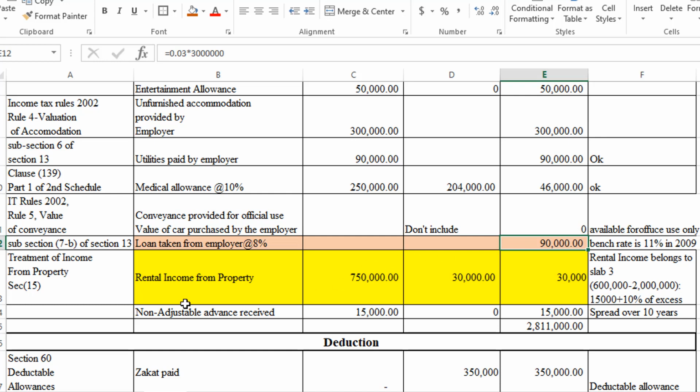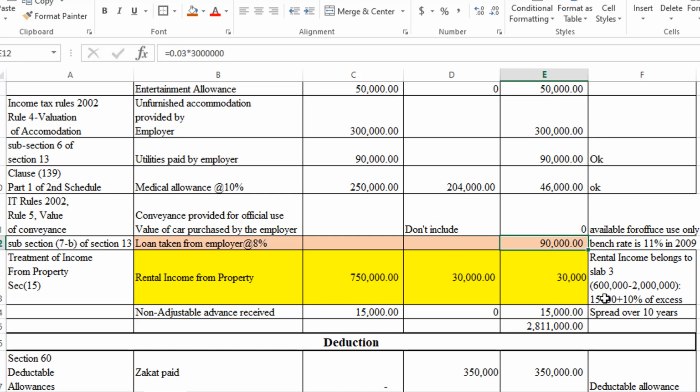Now come to the rental income from the property, which is related to the treatment of income from property, section 15. Again I am going to share with you the calculation of the amount that will be part of the taxable income. For this, we are going to approach the slab related to rental income. Rental income belongs to slab 3, where slab 3 starts from 600,000 to 2 million.